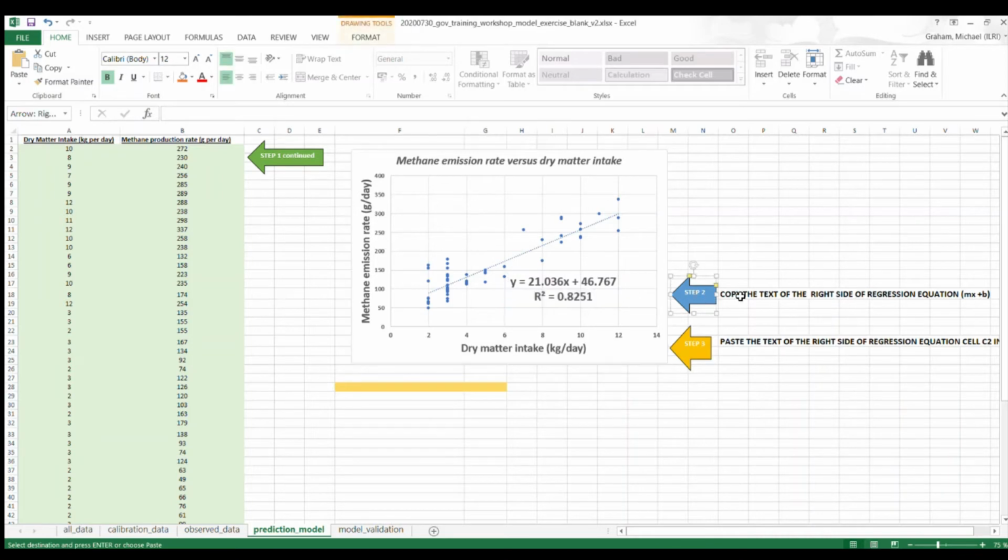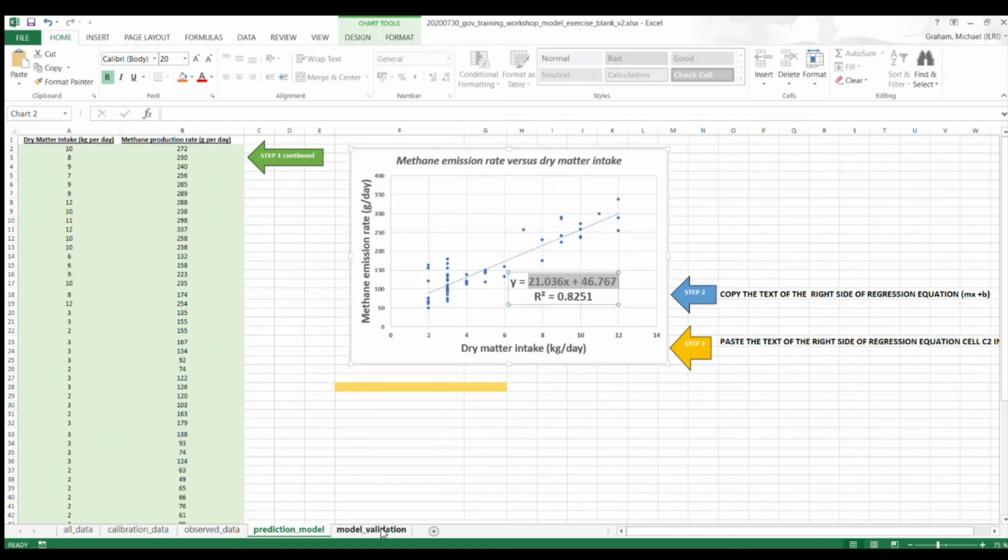And what we want to do is go to the next step, which is to take this regression equation. If we look over here, you can see the full instructions. Here we want to take the right-hand side of the equation, which is the mx plus b part, which is this 21.036x plus 46.7, or 46.8 if we're rounding up. And we're going to copy and paste that. So first we copy it, step 2. I use Control-C to copy because it didn't want me to use the copy button.